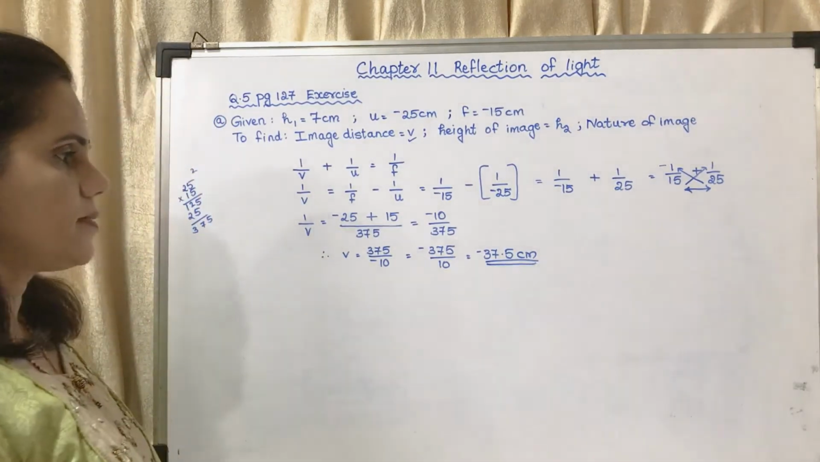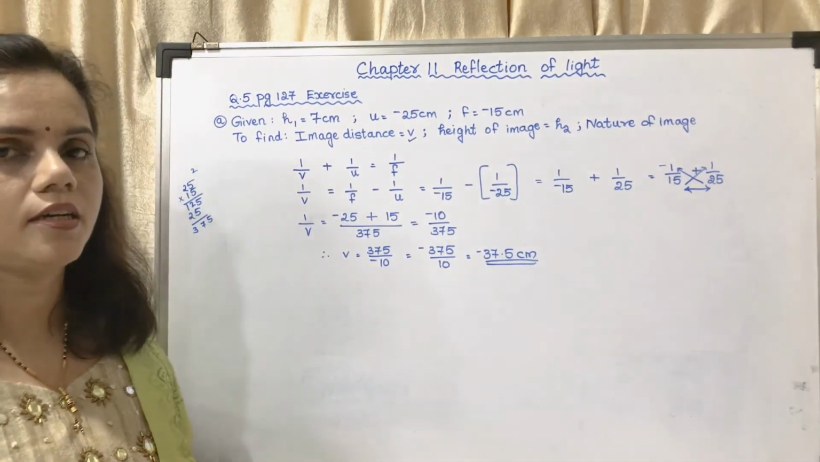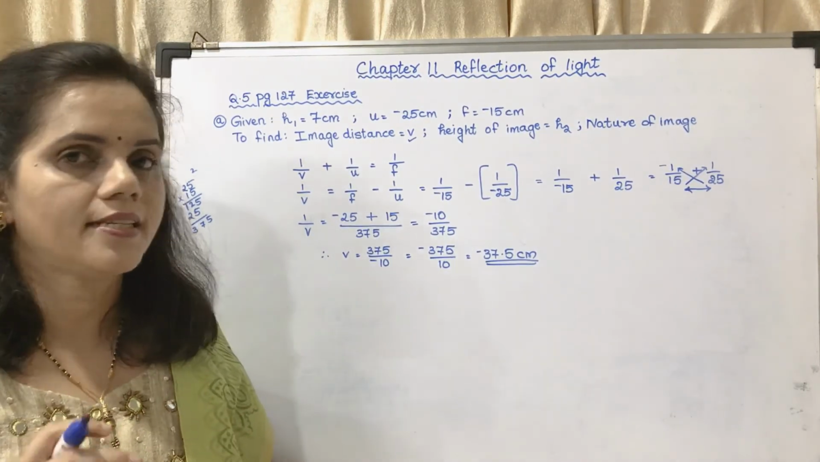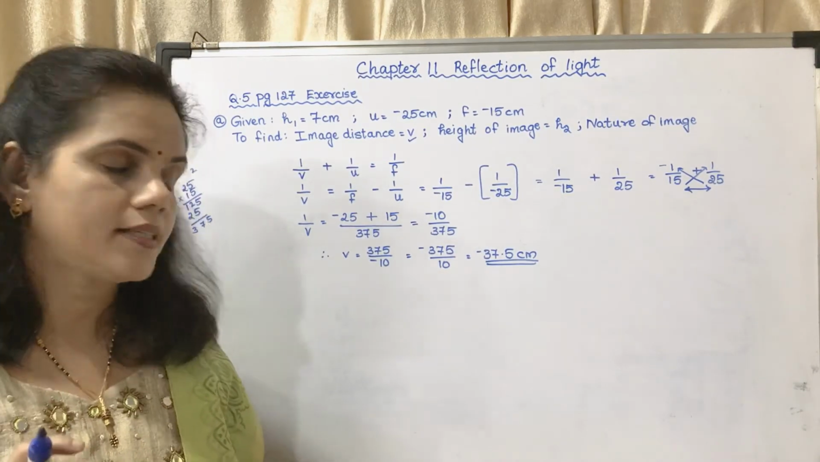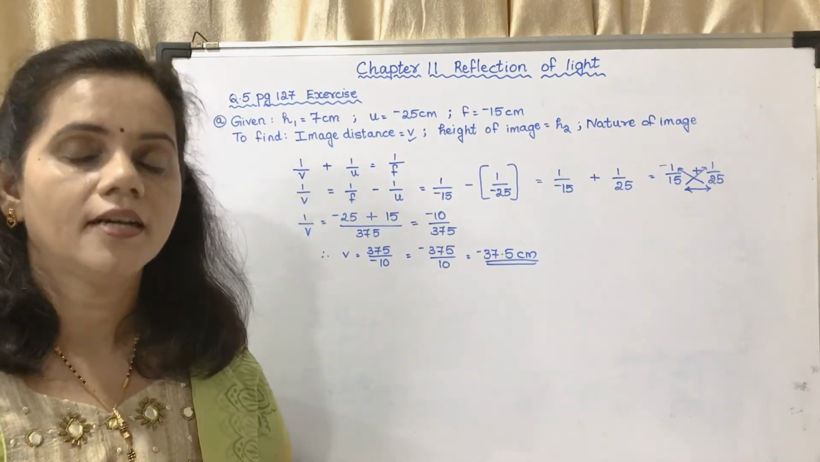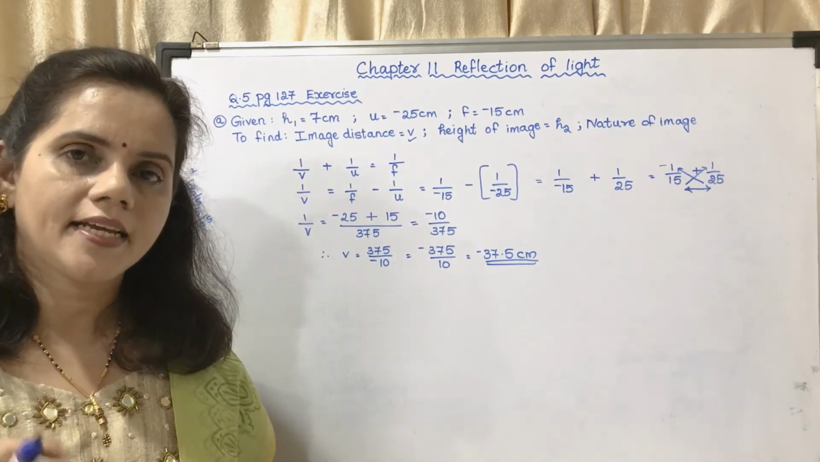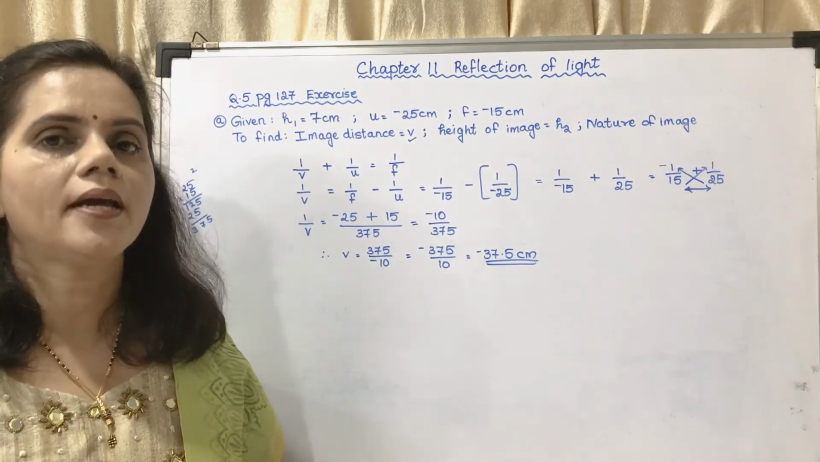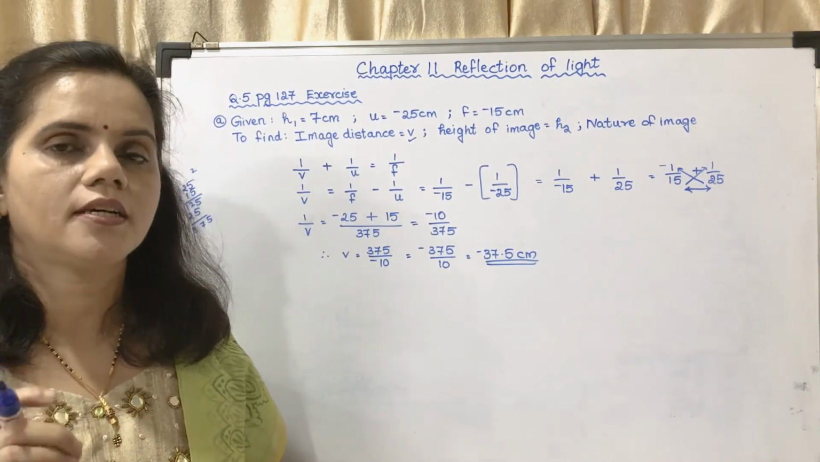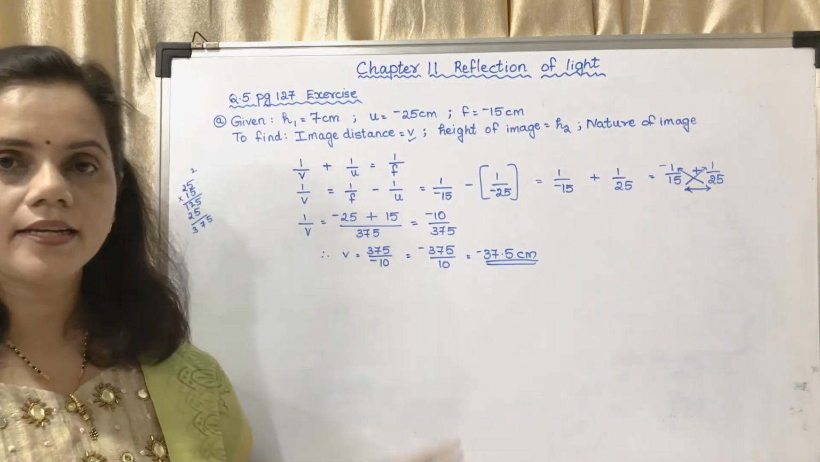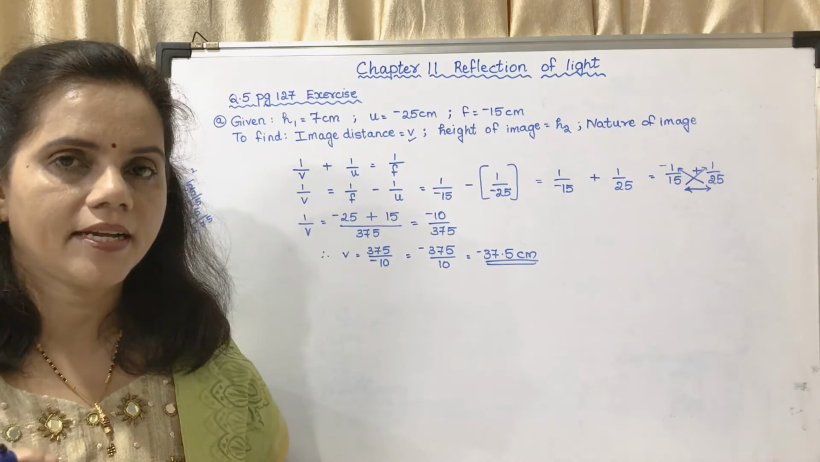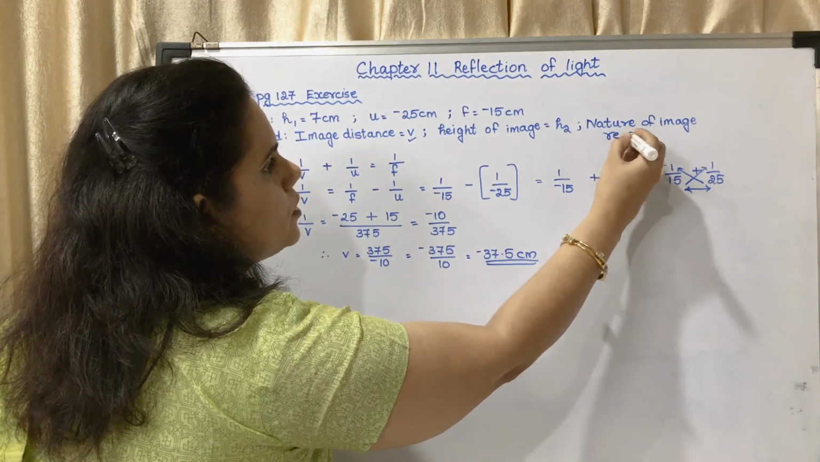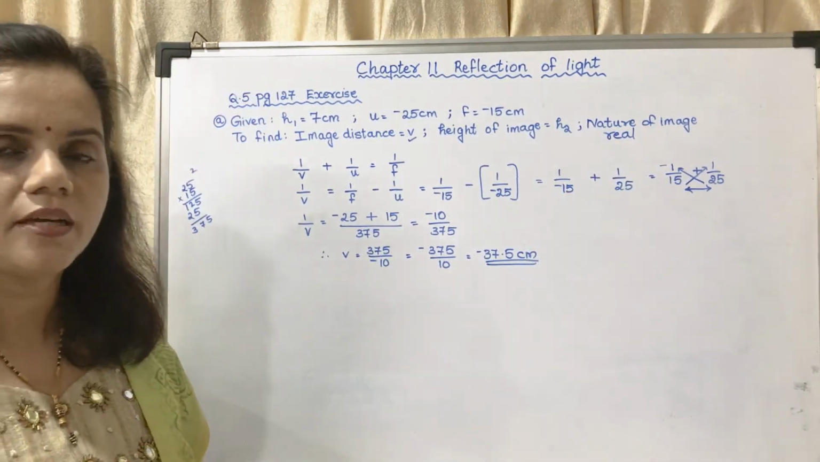That means what is the distance of the image? The distance of the image is 37.5 centimeter. The distance is never negative. But what does the minus sign in your answer indicate? The minus sign indicates that it is towards the left. So the image is real. That is what the negative sign indicates. I had written it in the other clip. V is negative means the image is real. So we have got the answer for this also. The nature of the image is real.